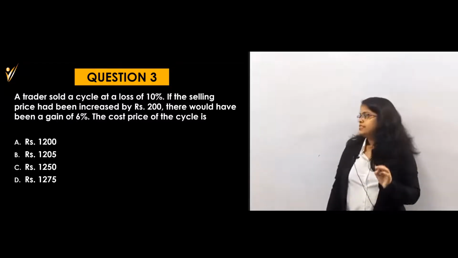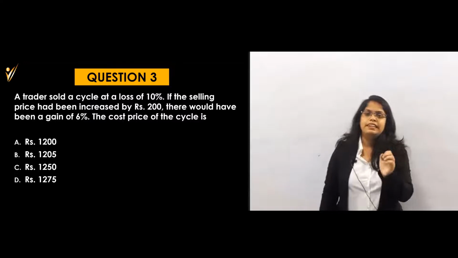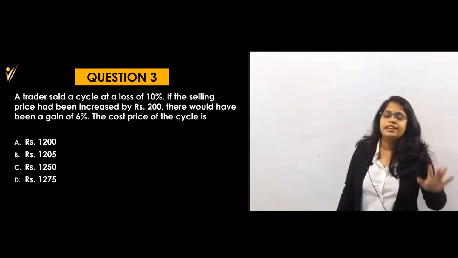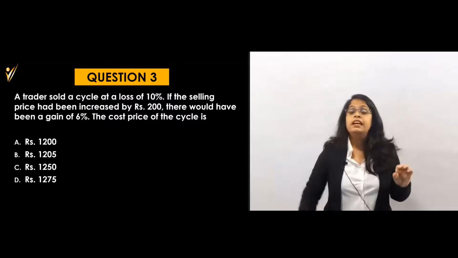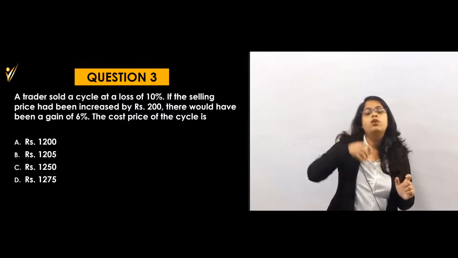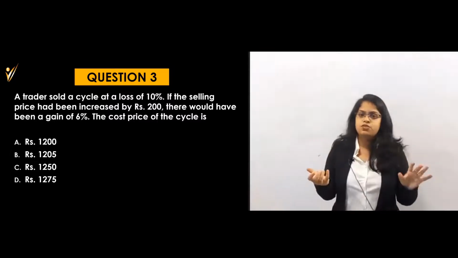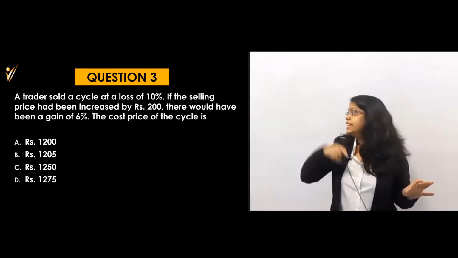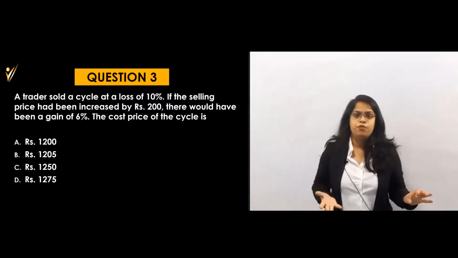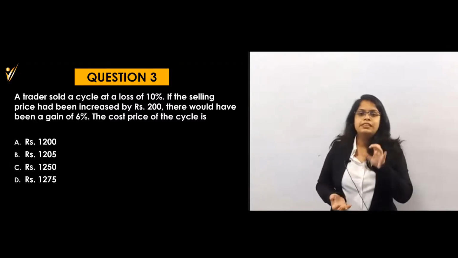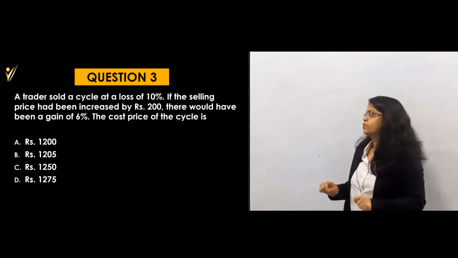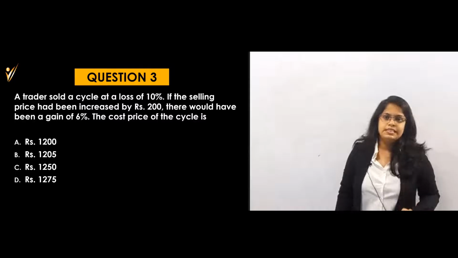What happened? He sold the cycle at a certain price, and then a 10% loss was there. He realized that he has a loss of 10%. If instead of selling at that price, he had sold at 200 rupees more, whatever he had sold plus 200, then he would gain a 6% profit. If he increases the price by 200 rupees, then there is a 6% profit. Then they are asking what was the cost price of the cycle.